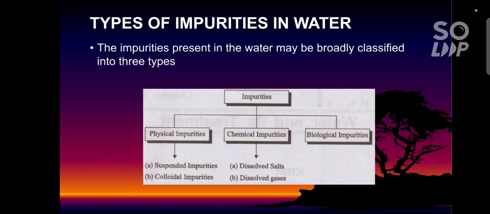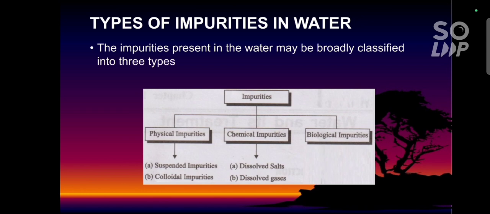The main sources of water are rainwater, surface water, underground water and seawater. Rainwater is the purest form of water, and seawater is the most impure form of water. So let's see about types of impurities in water. There are 3 types of impurities. First one is physical impurities, second one is chemical impurities, and third one is biological impurities.